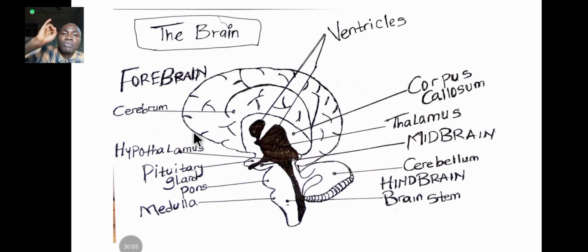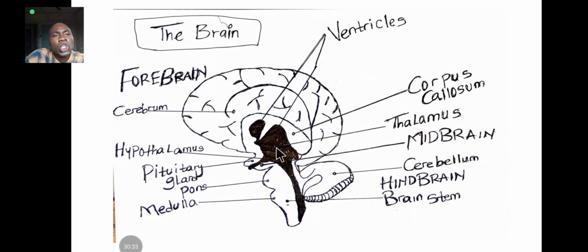Cerebrum, hypothalamus, and the thalamus. Remember, look at the pituitary. The pituitary gland is located just adjacent to the hypothalamus. Remember, it is the hypothalamus that controls the pituitary gland. It is the hypothalamus that controls endocrine processes. All right, so what are the components of the forebrain? Cerebrum, hypothalamus, and the thalamus.